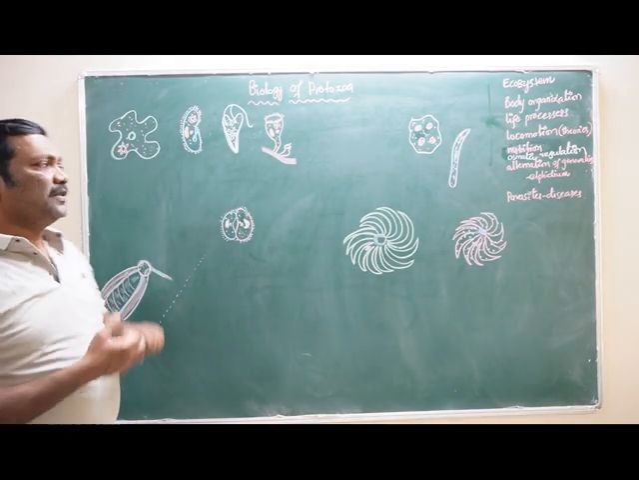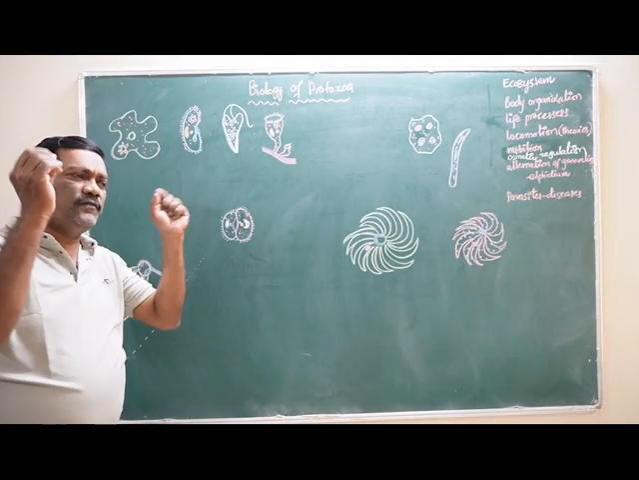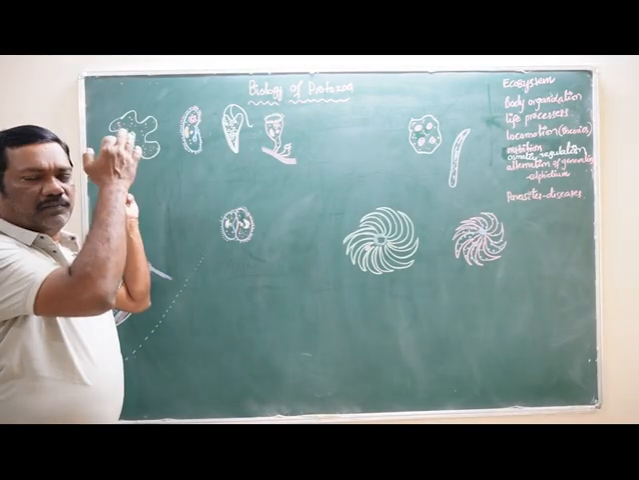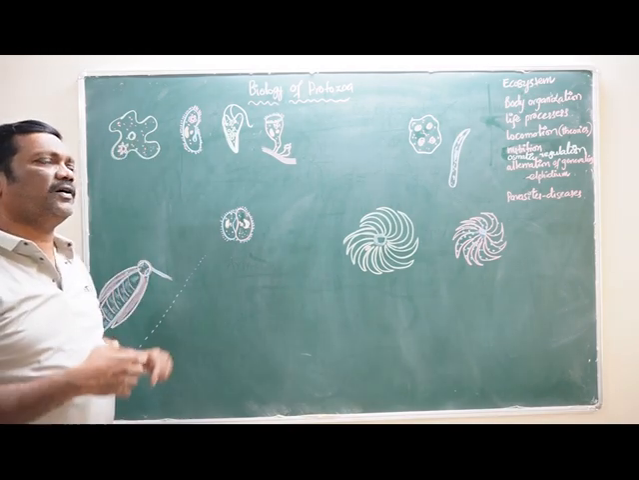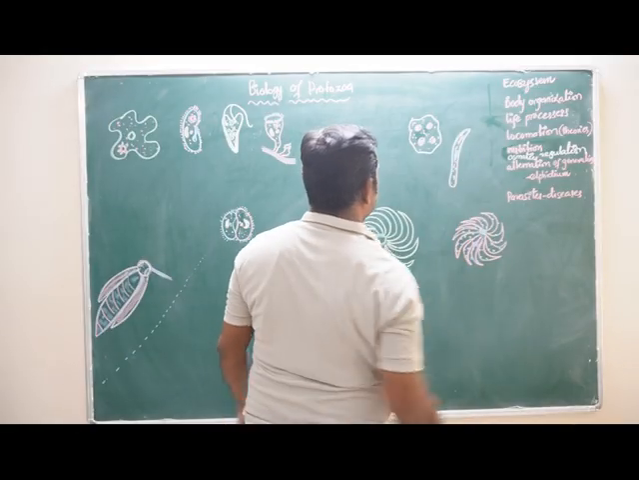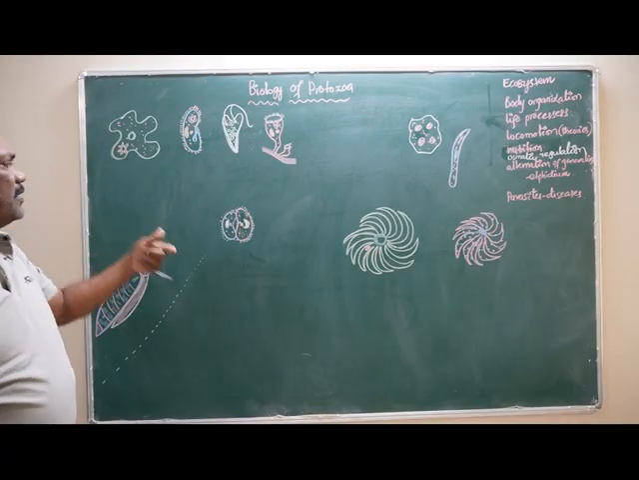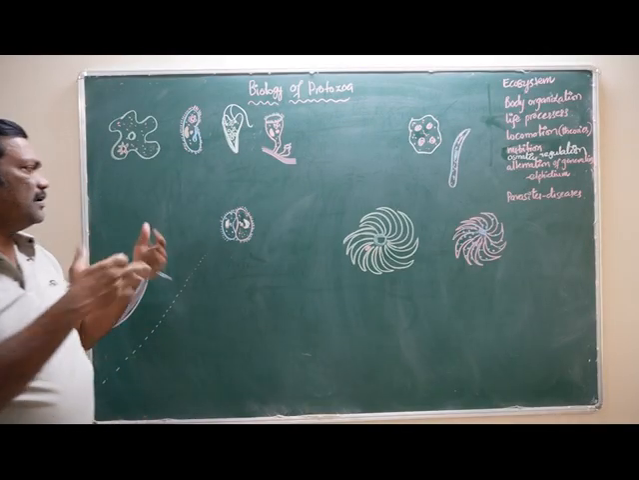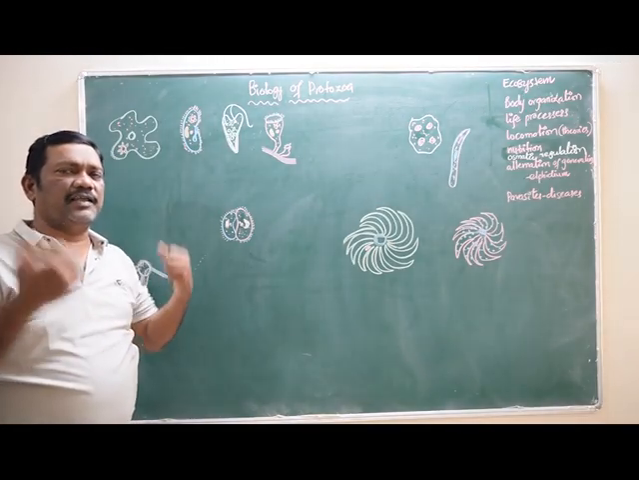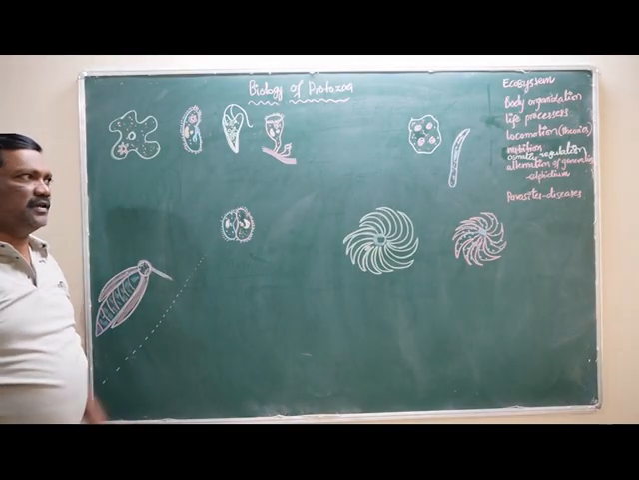And nutrition. In nutrition, many of the protozoans are free living animals, but a few of them are also parasites. Very few are saprophytes; most of them are free living animals, few are parasites. The parasites are Entamoeba, Plasmodium, like that. Entamoeba causes dysentery and Plasmodium causes malarial diseases. Amoeba, Euglena, Paramecium and Vorticella, these are all free living animals. They have to take the food material from the surroundings and digest it in the food vacuoles with the help of enzymes.